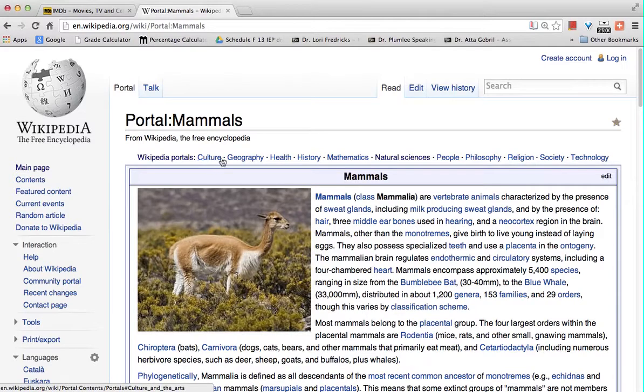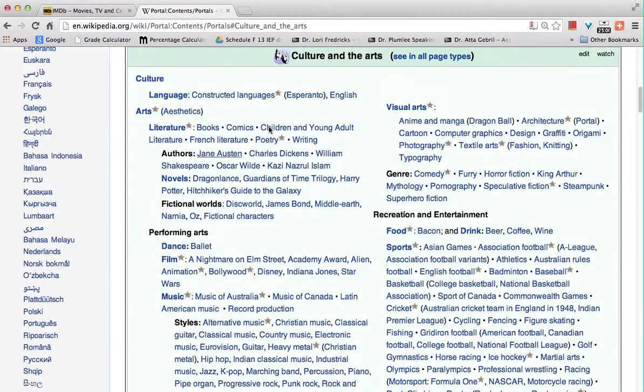So underneath culture, geography, health, mathematics, etc., you go to culture to go to another category and get a rundown of ideas. This is a much larger breakdown than mammals because that's a very small category. So under culture and arts, you have performing arts, recreation and entertainment. You have the basic arts. So let's go to the visual arts, which would be things like textile, design, graffiti, architecture.